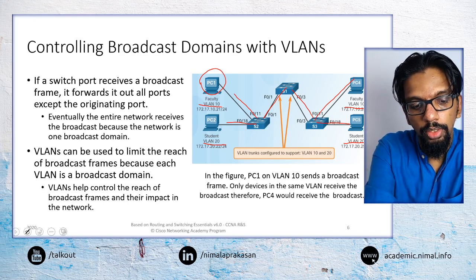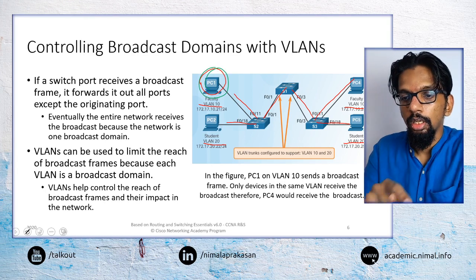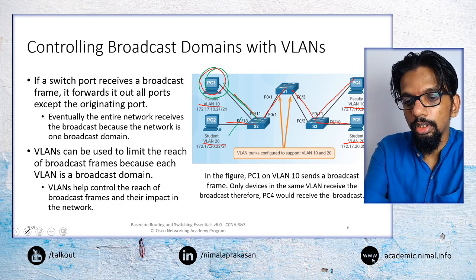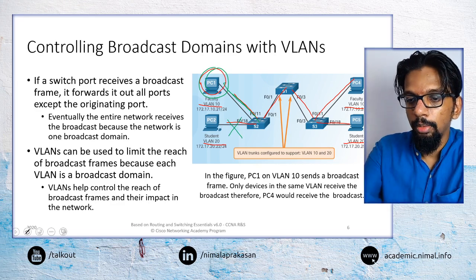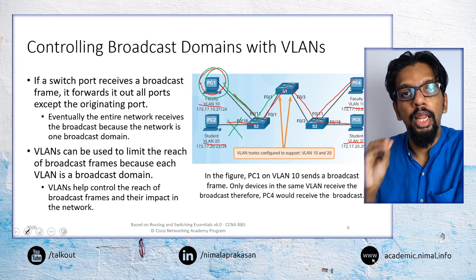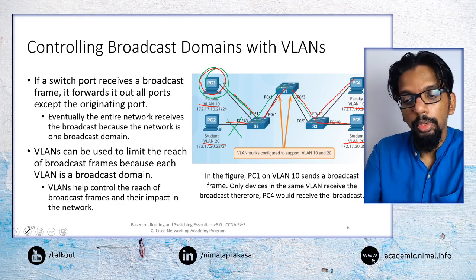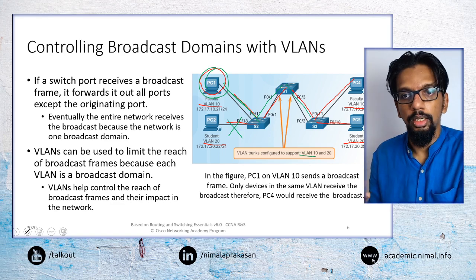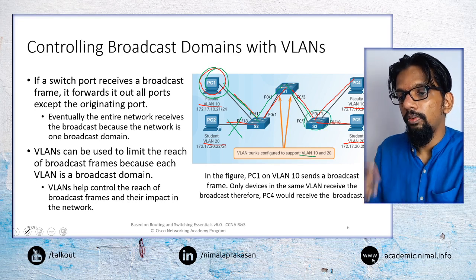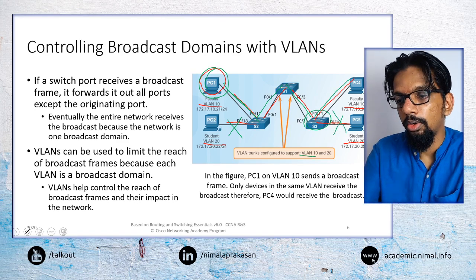Whereas from a VLAN perspective, if PC1 sends a broadcast, it will go to the switch, but the switch will not forward it to this link because that doesn't belong to VLAN 10. But it will forward it here because that is a VLAN trunk carrying traffic for VLAN 10 also. Then it will go through that trunk again because that also carries traffic for VLAN 10. When it comes to this switch, it will only send that broadcast to the VLAN 10 attached device and not to this one.